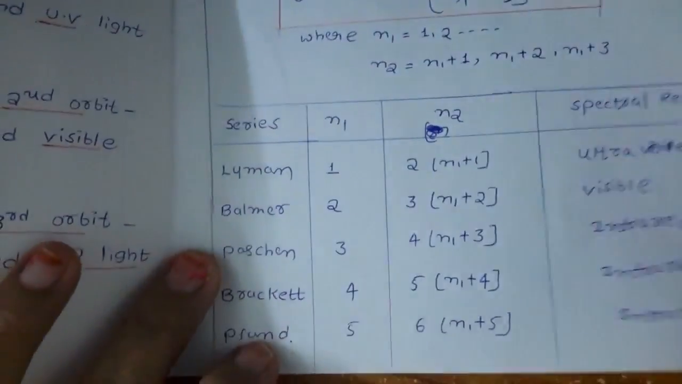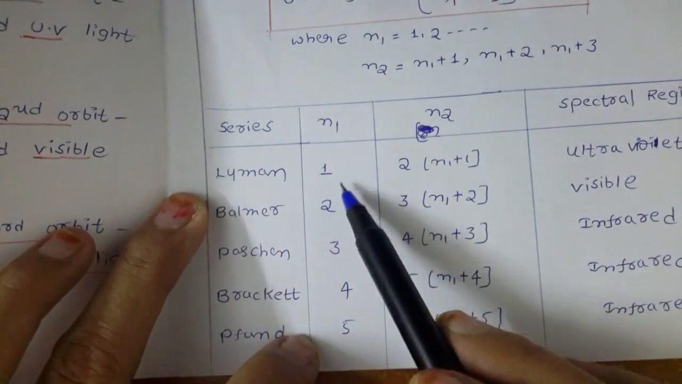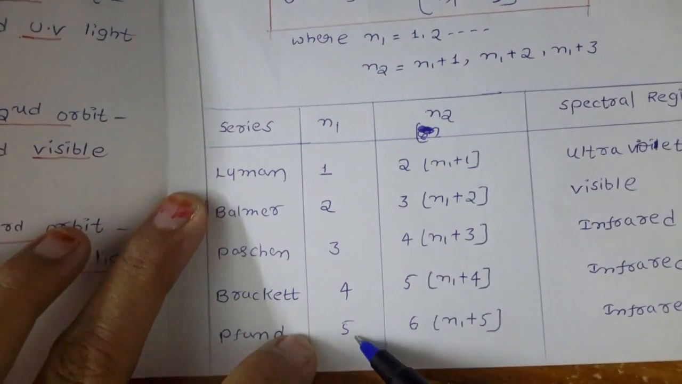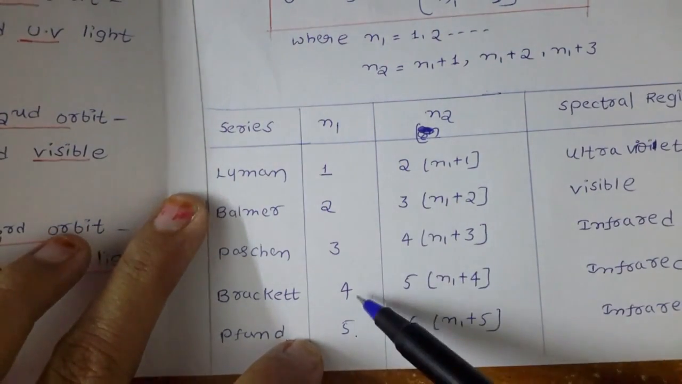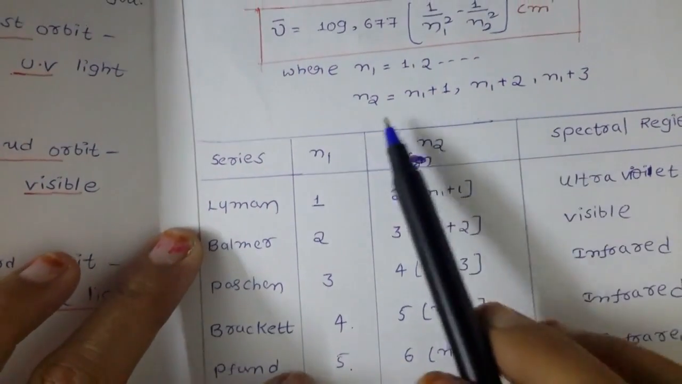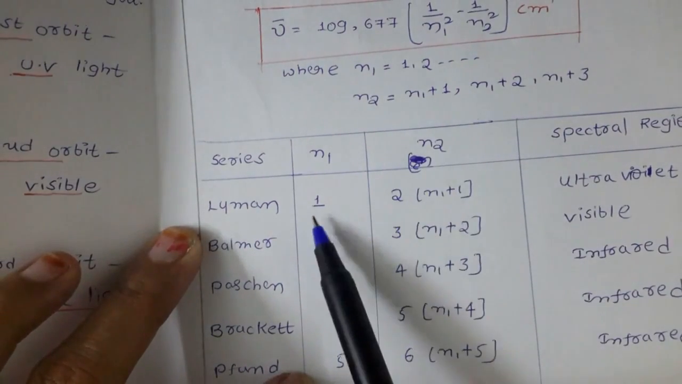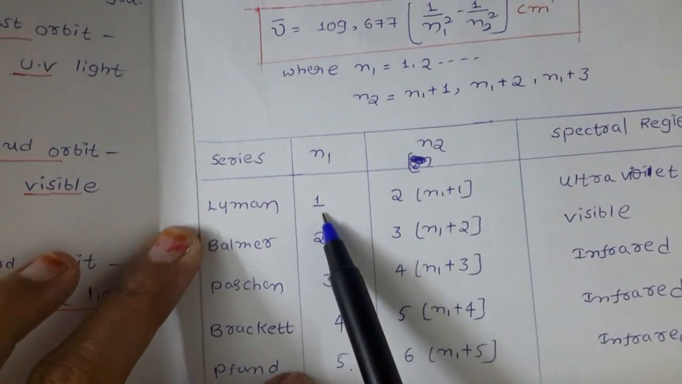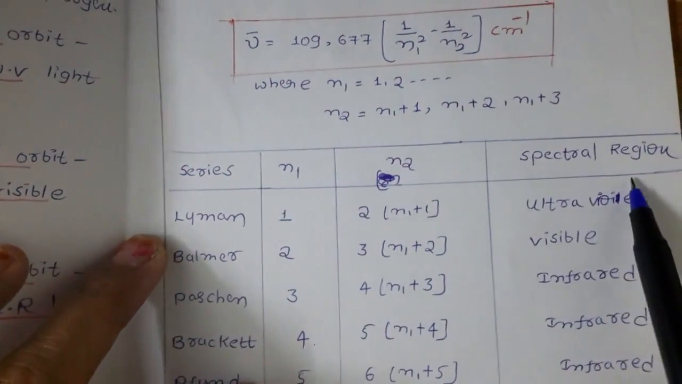For Lyman series, n1 means you have to remember the default. In the numerical problems, sometimes they won't mention the default, so you have to take these values. Brackett means n1 equal to 4. Now come to n2. n2 means n1 plus 1. For Lyman series, n1 is 1, so n2 is n1 plus 1. We already saw it's going to emit the spectral region,